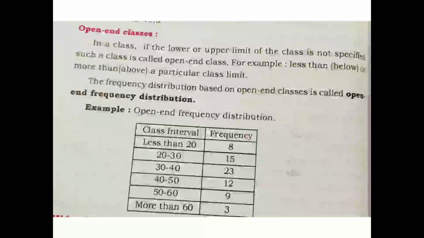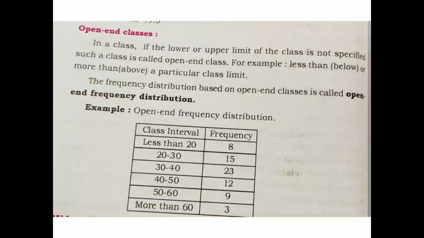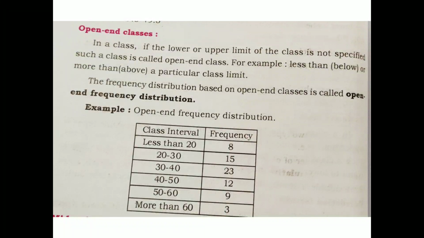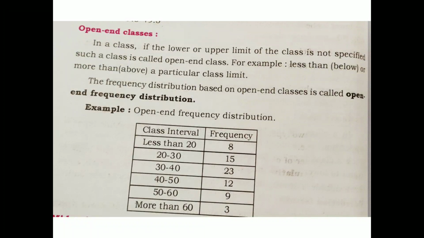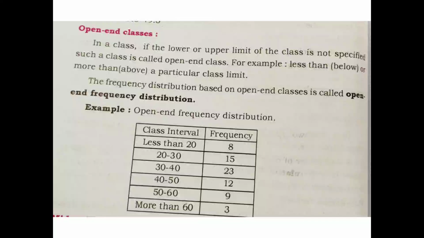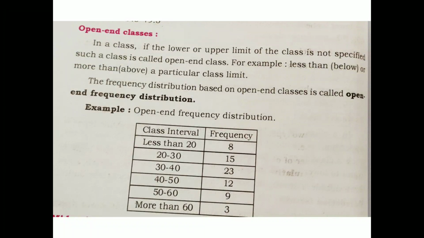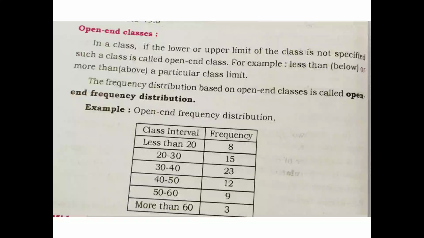Open end frequency distribution: class interval and frequency are given. Class interval less than 20 has a frequency of 8, and it continues up to more than 60, with a frequency of 3. So you can see in the class interval less than 20,